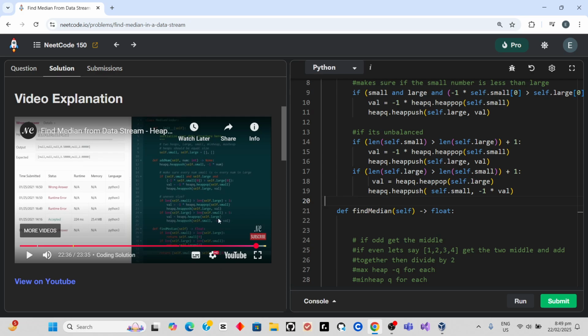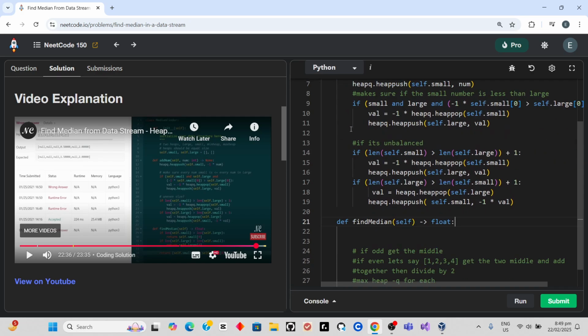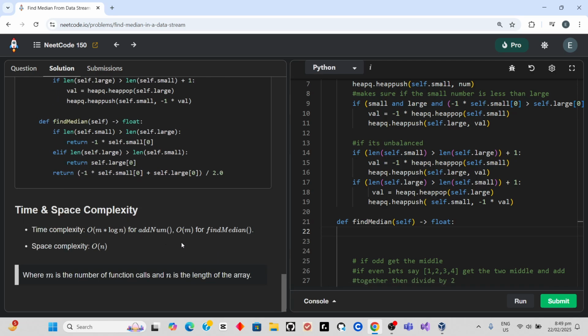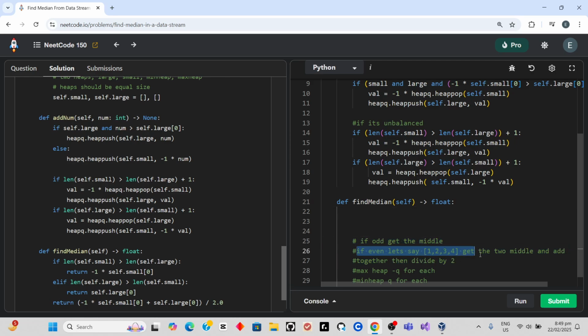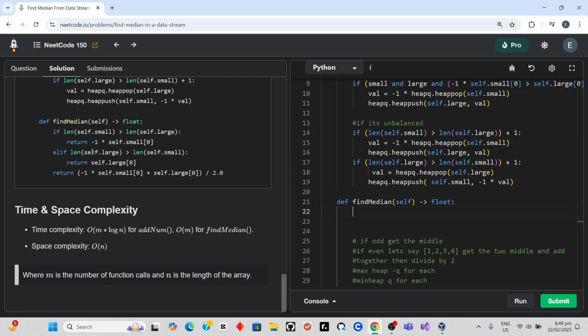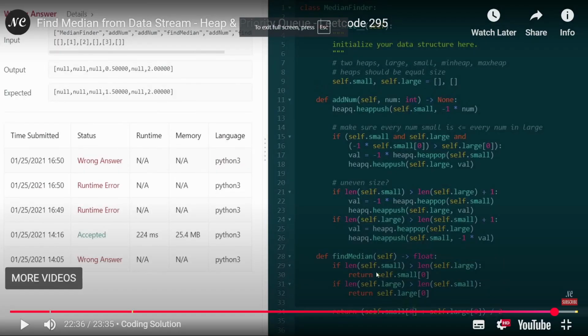Then we can finally do the third method or function inside the class, which is find median. In this one, you basically check the odd, the middle, and the even, the center. First, of course, if this one's larger, that means that's the median, and if this one's larger, then the minimum one is the median. If you get what I mean, right? Sorry, let me make it clear. So it's 7 here.